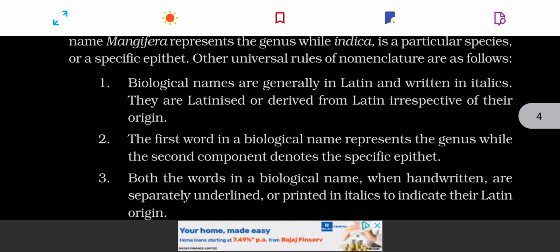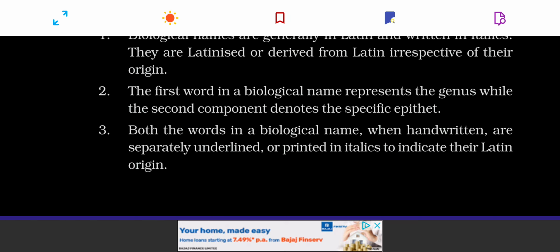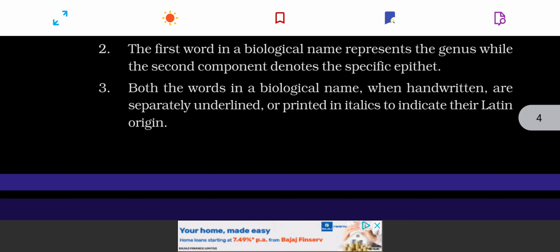So over here there are some rules of the nomenclature. First mentioned is binomial names are generally Latin, are written in italics. The Latinized are derived from Latin irrespective of their origin. Again, over here is mentioned that these names are Latinized. The first word denotes genus, second word denotes the species. Both the words are in binomial nomenclature. When handwritten separately, they are to be underlined, or if printed, they need to be in italics.